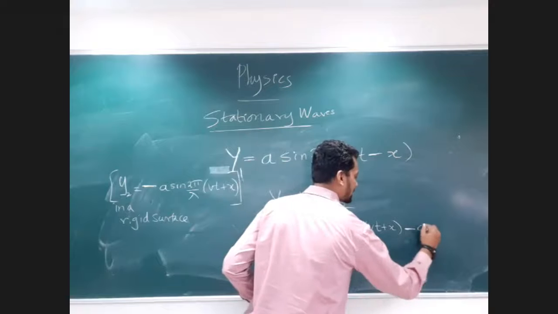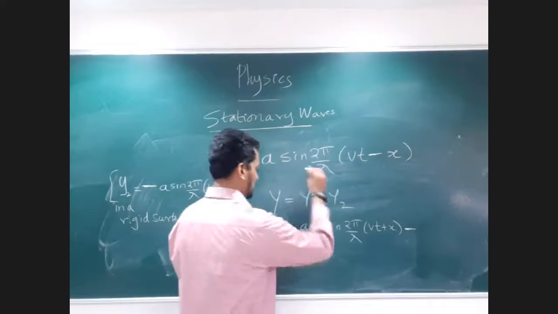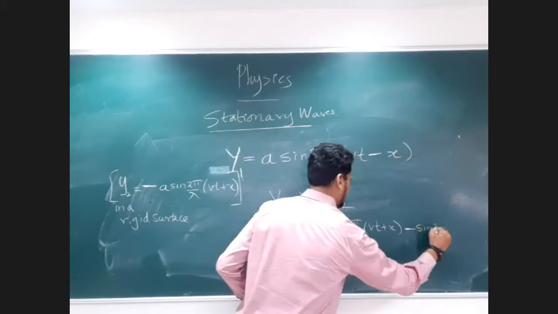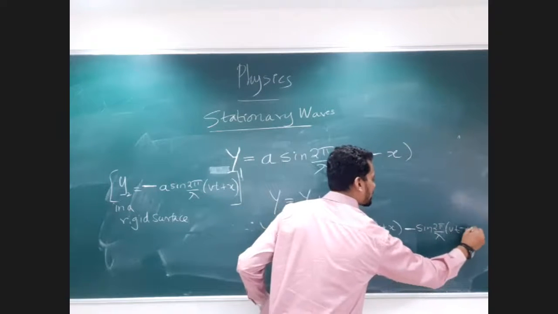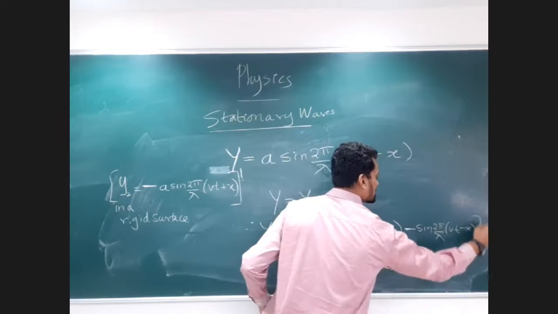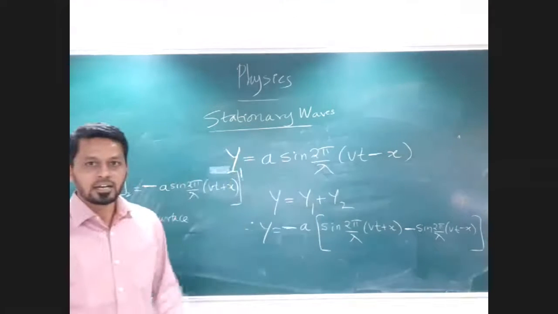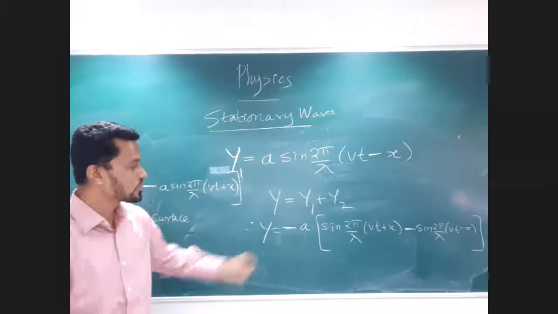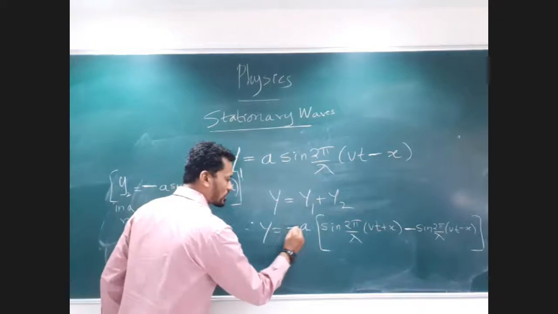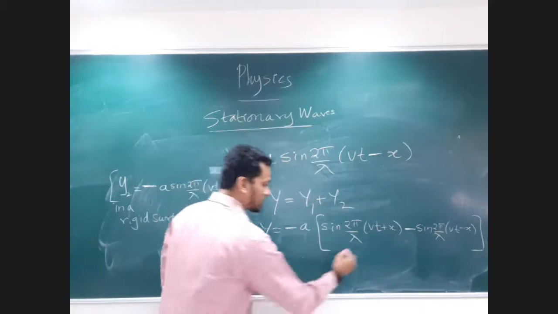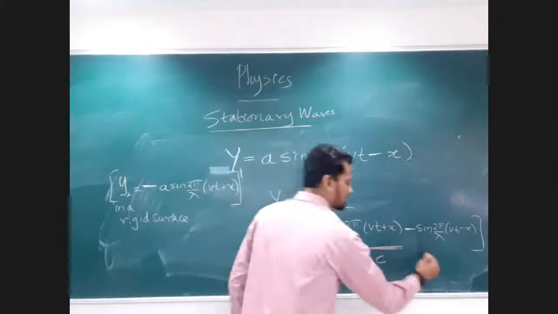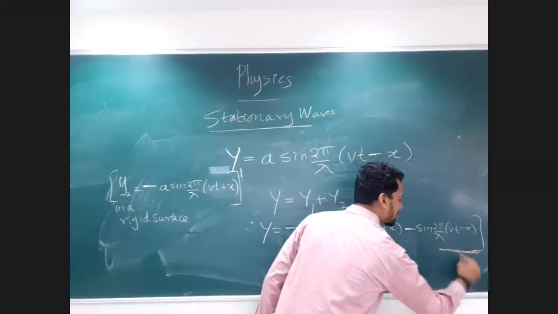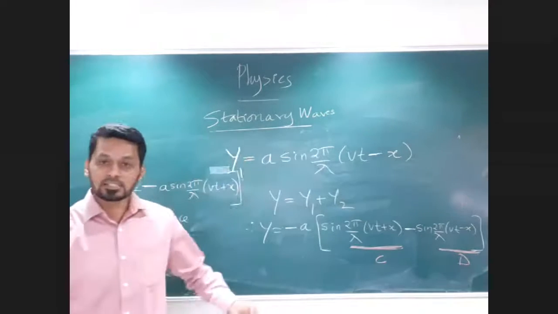So it's minus sine of 2 pi upon lambda (vt minus x). I get this as the equation. Now it's only the math over here. I take this whole angle as C, sine C, minus this whole angle as D. Sine C minus sine D.